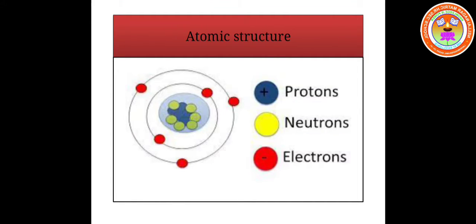So the nucleons are present inside the nucleus of an atom. The nucleus is present at the center of an atom, as the sun is present at the center of our solar system. Then the negatively charged electrons revolve around the nucleus in fixed circular orbits. Okay, children?